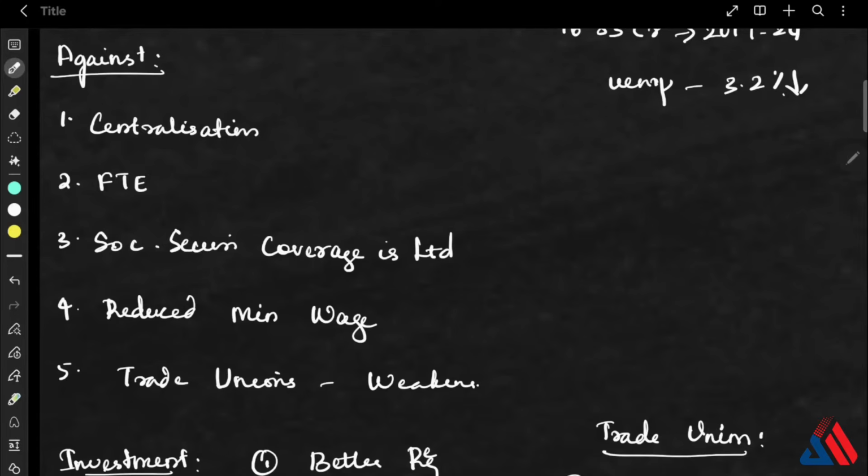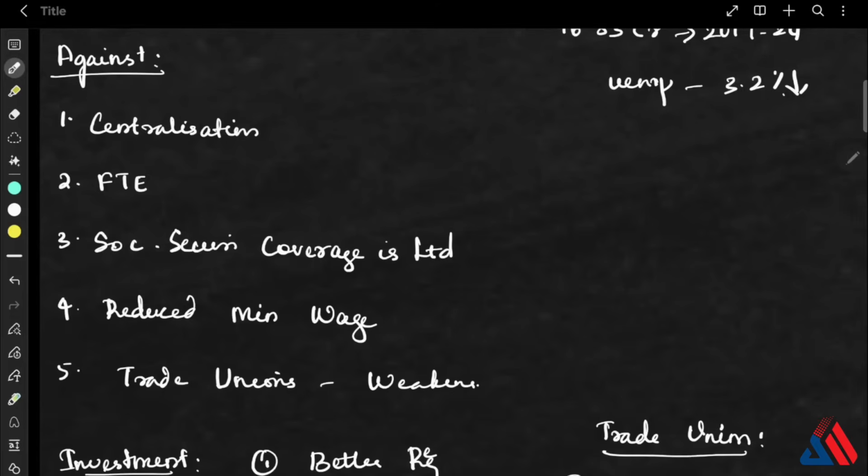The third one is that social security coverage is limited, because currently only 7 percent of the workers are covered, and these codes are unlikely to cover the remaining 93 percent of informal workers. The gig workers, what they are talking about, is a very small segment, and most informal workers still remain unprotected.